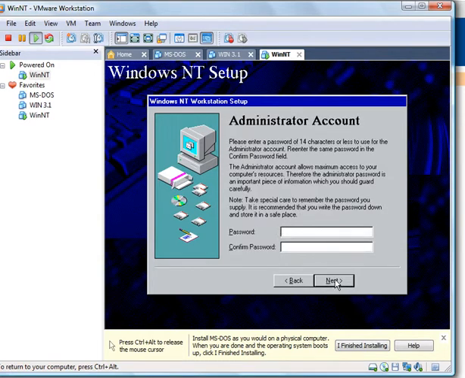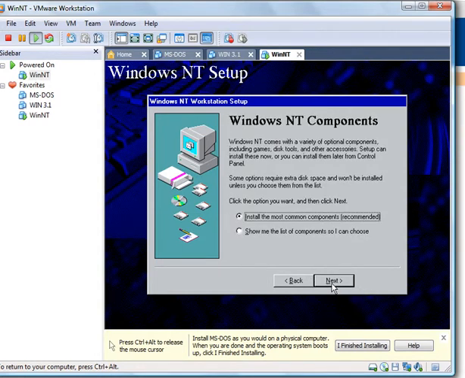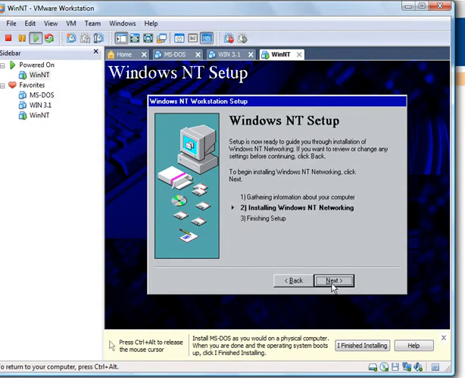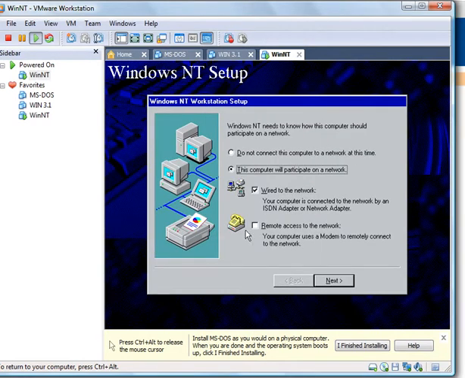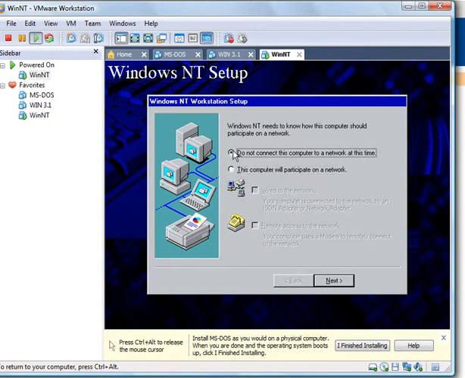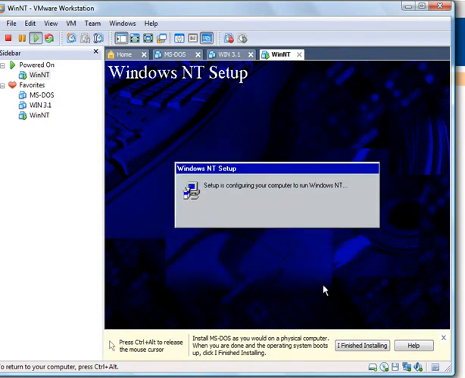It's asking for the administrator password. And since I'm going to be the administrator, I'm just going to use password. You have to confirm it. Windows NT was the first thing that was big on security, so passwords are a big thing. I will not be connected to a network. It's a virtual machine. But if you were going to be connected to a network, you would tell it which network to go to.